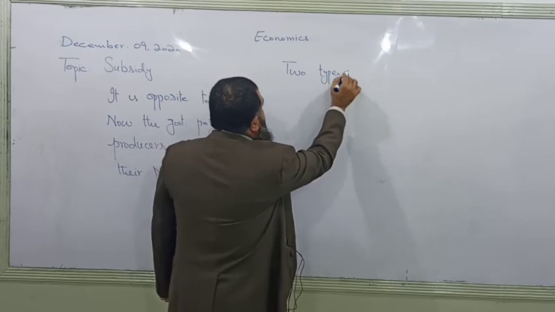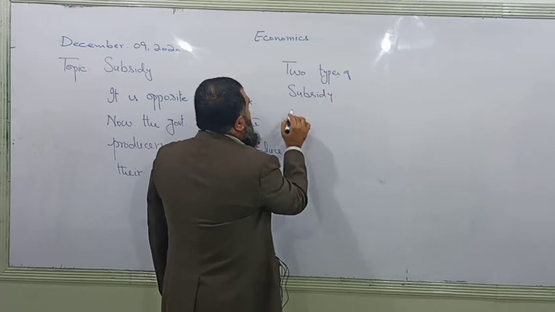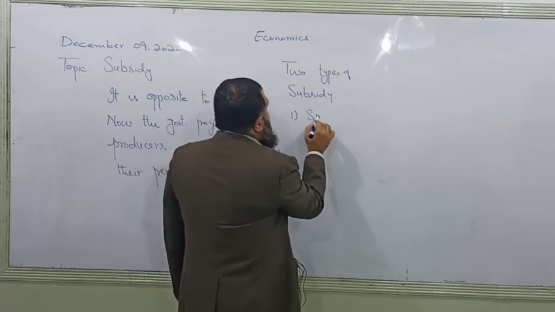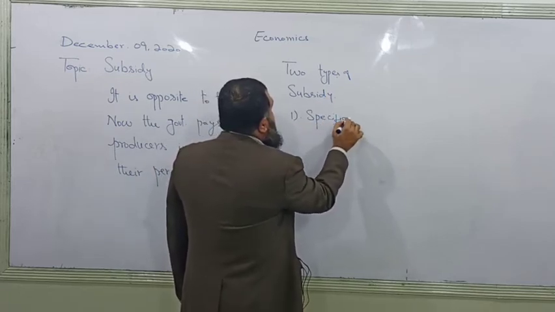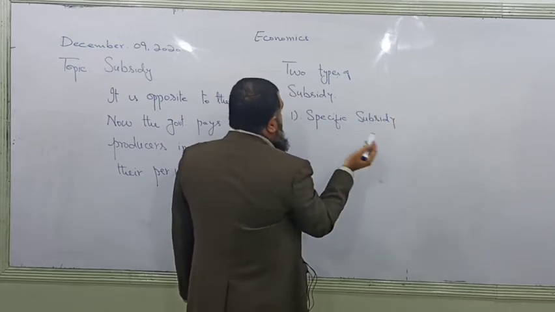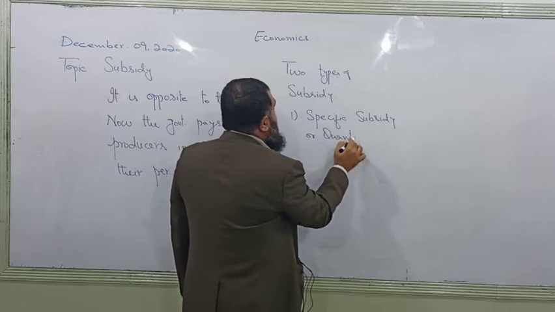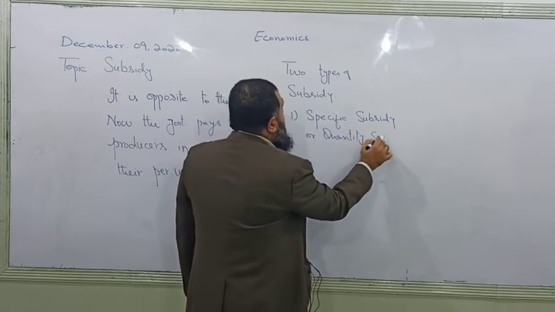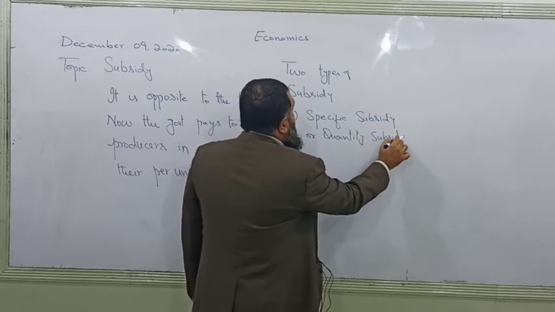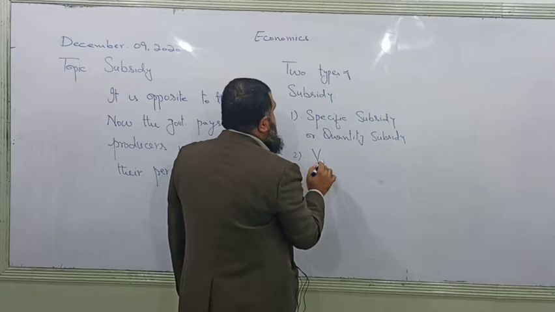Two types of subsidy. One is called specific subsidy or quantity subsidy. Second is called value added subsidy.